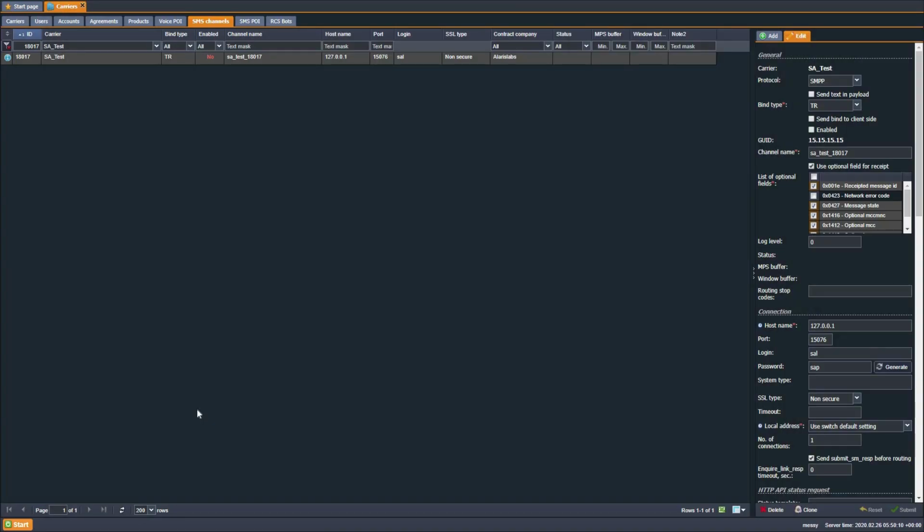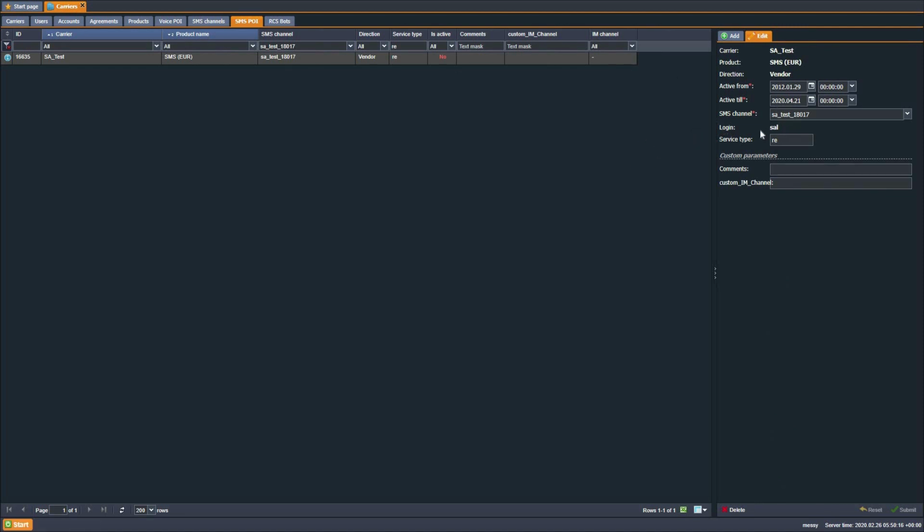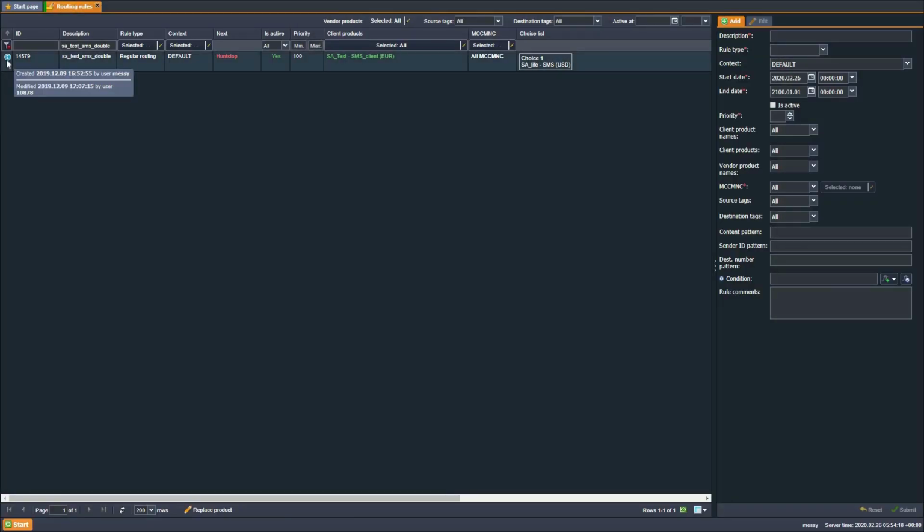The new login field has been added to the Add Edit tabs of Carriers SMS point of interconnection. It shows the value from the username field of the Carriers SMS channels interface. In previous versions, the columns updated by and updated on were removed from SMS routing rules. In this version, they have been restored.